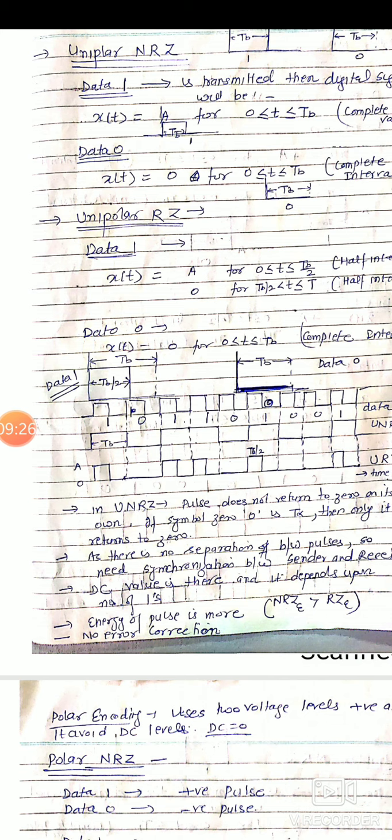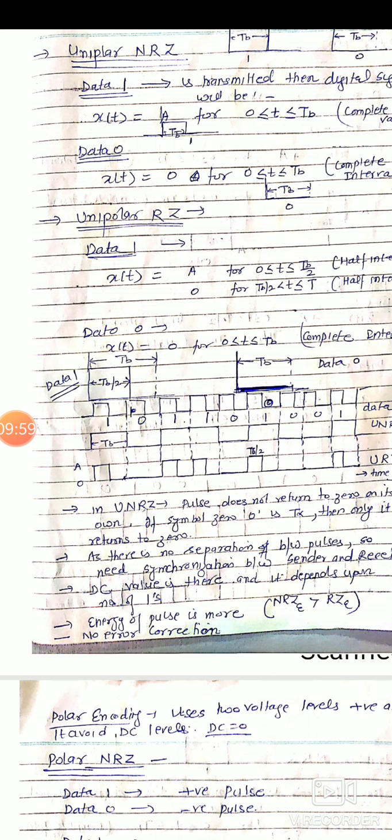Again data 0 is represented by no pulse, right, and data 1 is again represented by a pulse for half duration, then data 0 by no pulse, then data 1 by a pulse of amplitude A for the first half cycle and then 0 for the next half cycle, and so on, right?